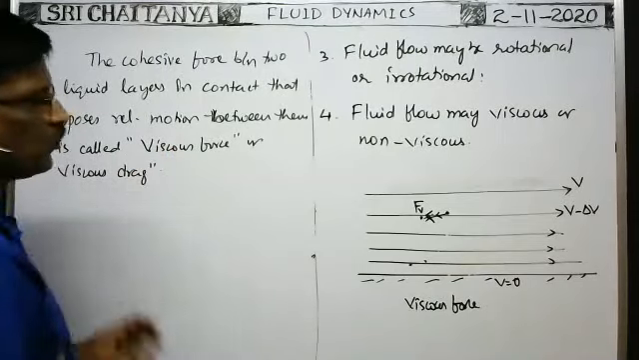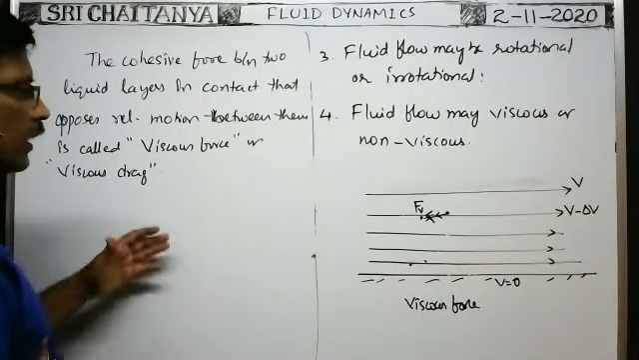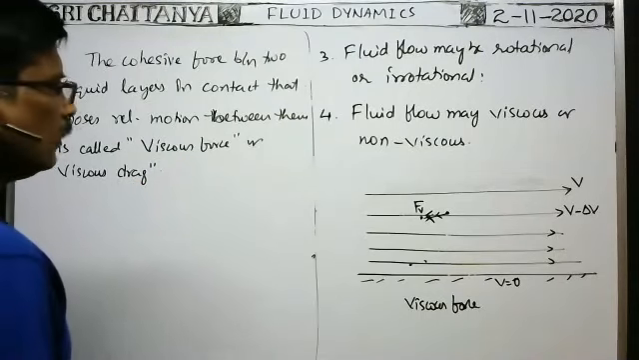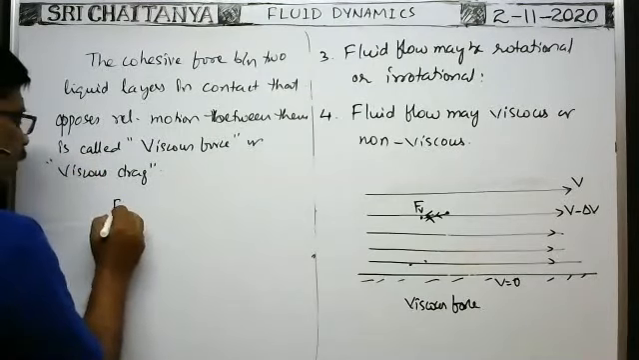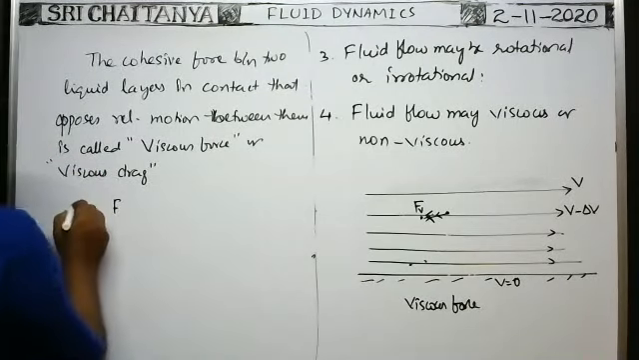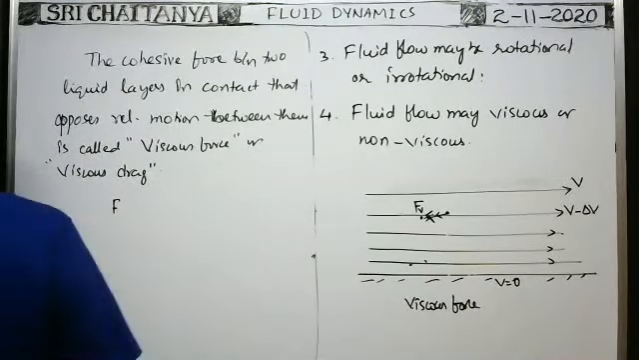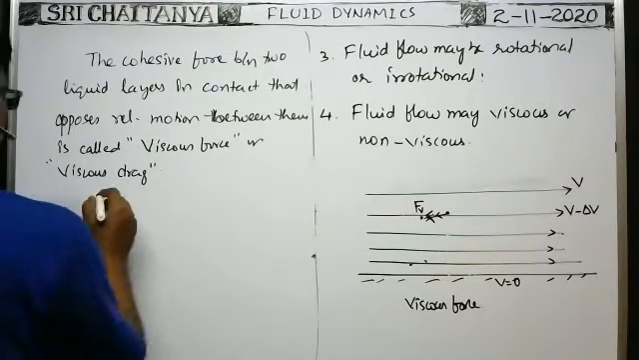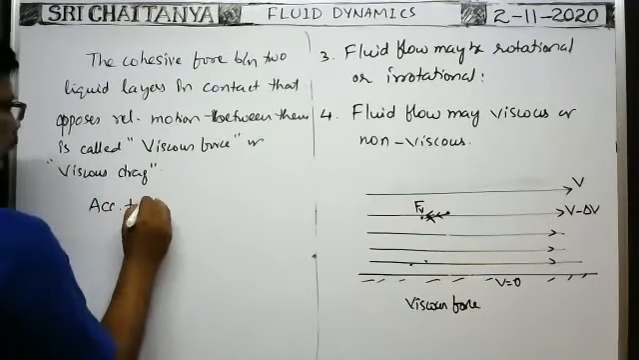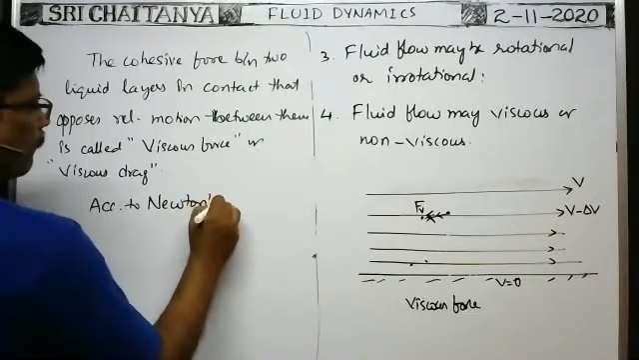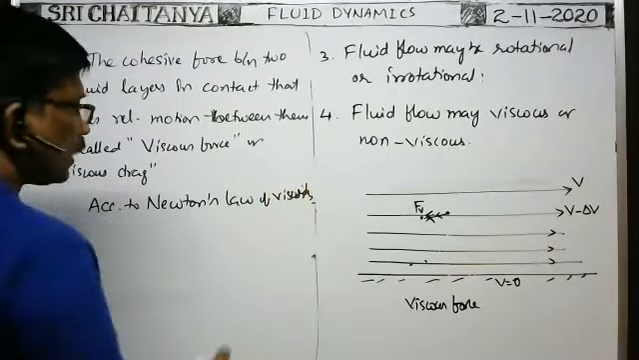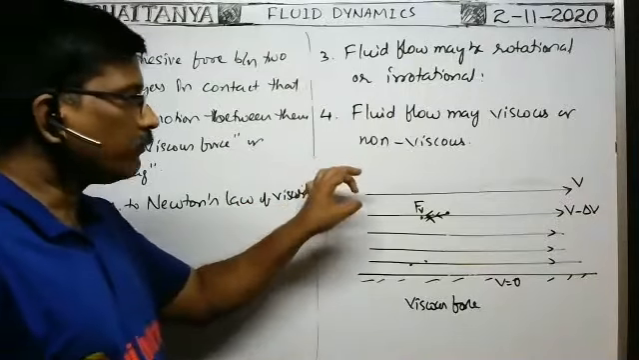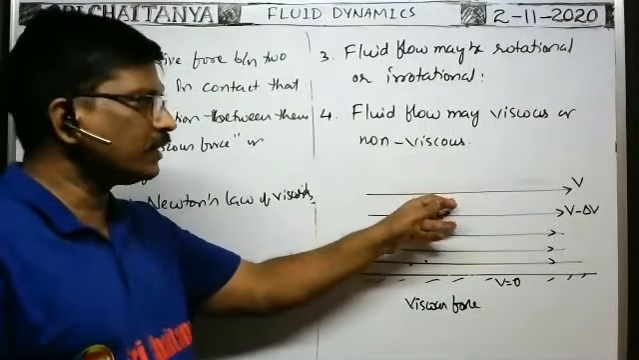Viscous force or viscous drag. This is also called the resistance due to liquid. Here it was found that the viscous force between two layers, according to Newton's law of viscosity... viscosity means the property of the fluid by means of which it opposes the relative motion between any two layers in contact of the fluid.